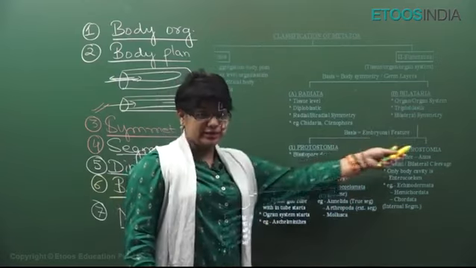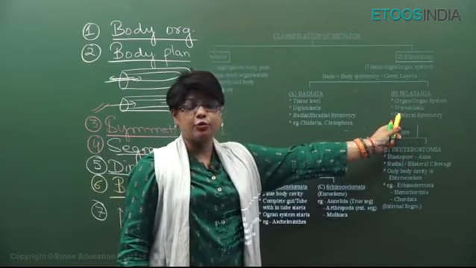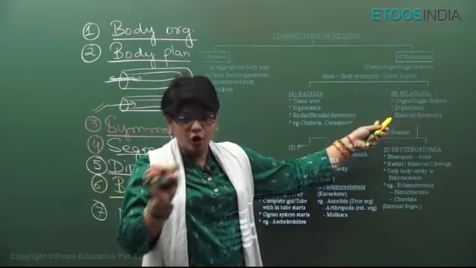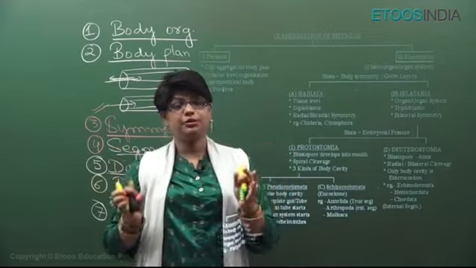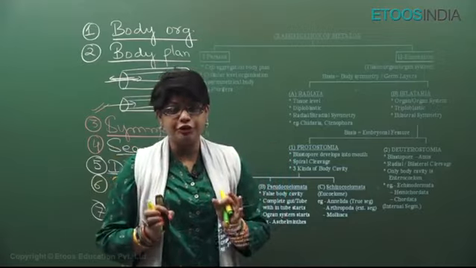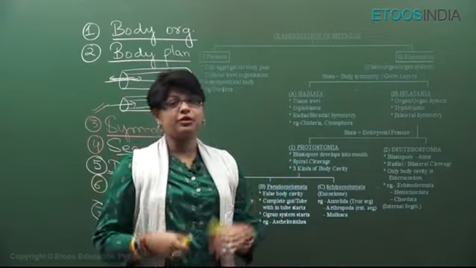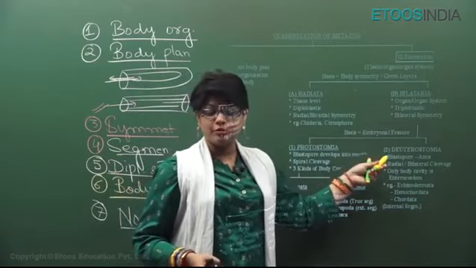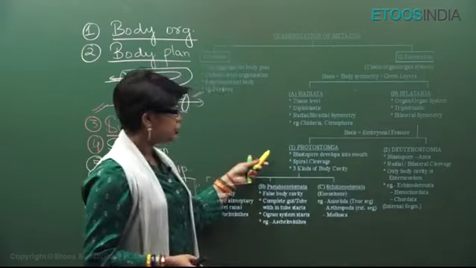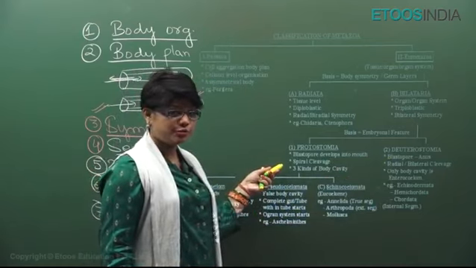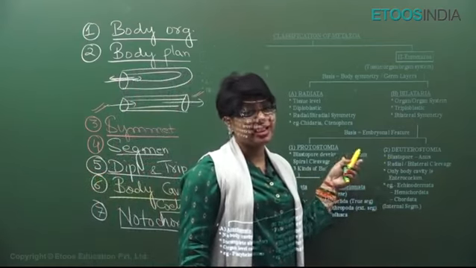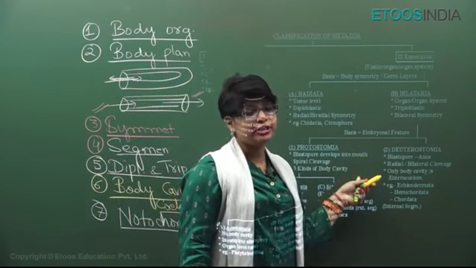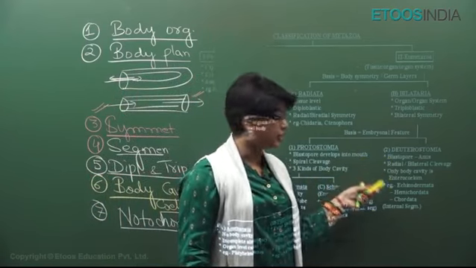Now we will classify this further. Platyhelminthes have a blind sac, but all others have tube within tube. Whether the mouth is formed first or the anus is formed first, they can be divided into protostomata and deuterostomata. Protostomata means the mouth is formed first, and they show spiral cleavage, whereas deutero means the anus develops first, and they have radial or bilateral cleavage. Cleavage we will discuss in human reproduction.